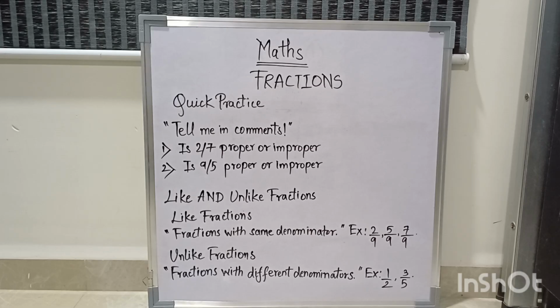Now in this you can see the denominator is the same, and you may have a question: a like fraction can be proper or improper. It can be both. You can see the example. So like fractions can be further divided into improper or proper. Now unlike fractions are fractions with different denominators, for example 1/2 and 3/5. Again, they can be proper or improper, but with different denominators.